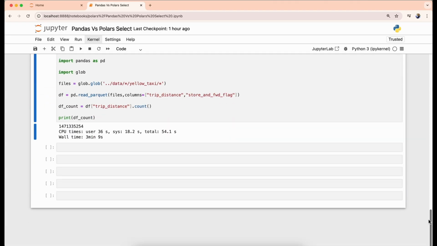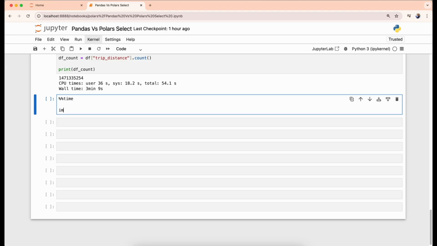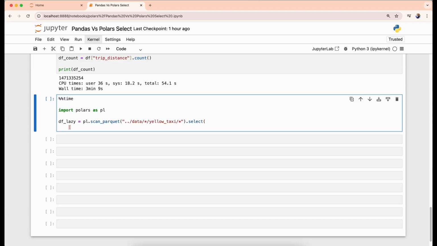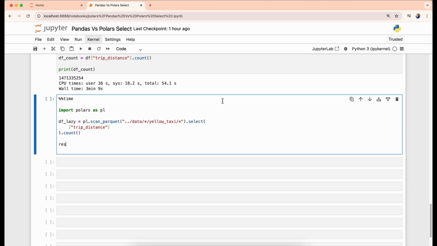Let's go to the next cell. Let's define all of it with Polars. We have used the same code before, also in the previous cell. We are using pl.scan_parquet to define all our folders and files. We are using the last 13 years of data, which is over 1 billion records. We can also select the trip distance column. In the select method, count is the method which will count the number of trip distance values.